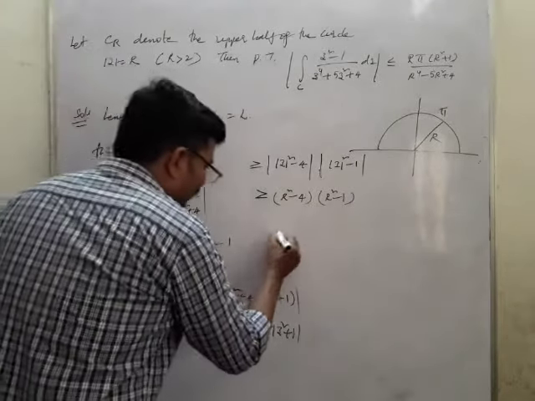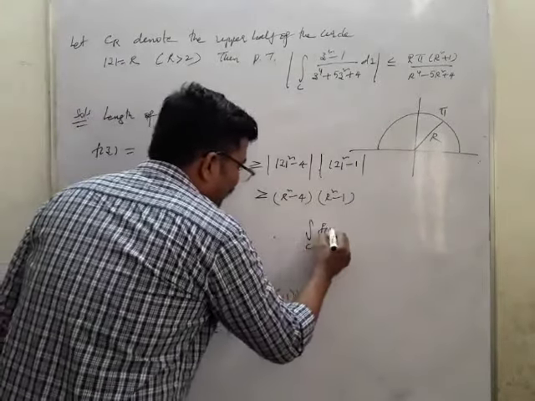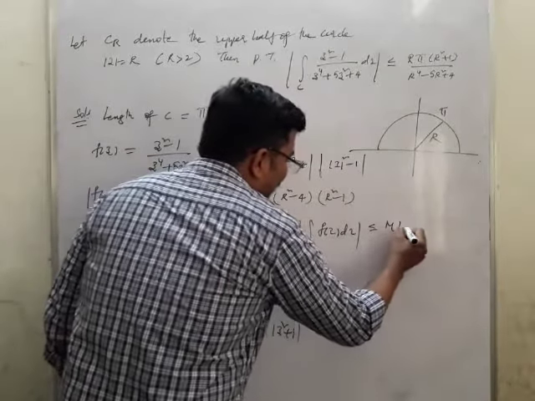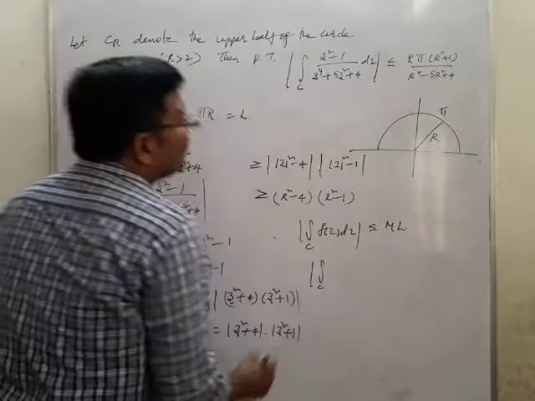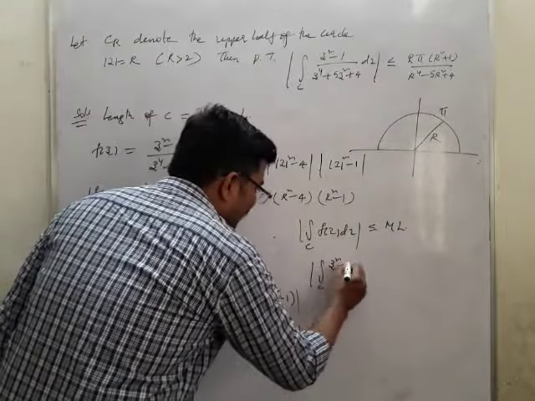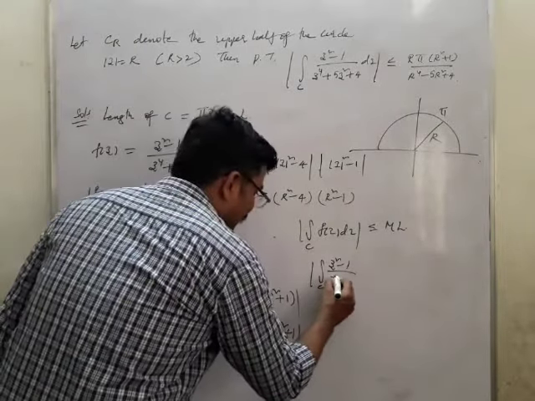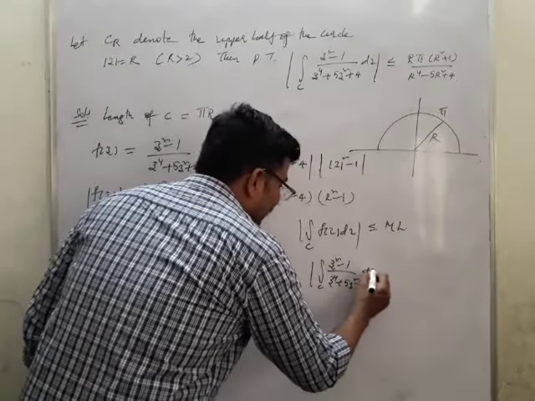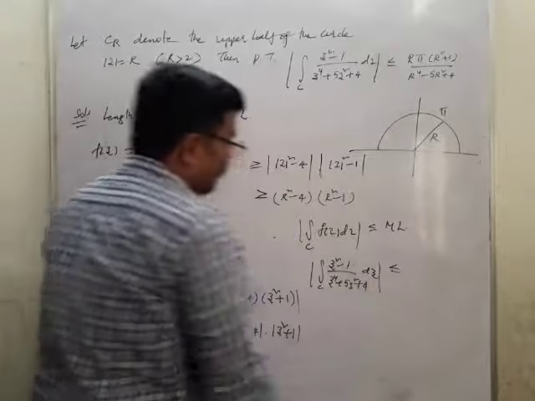Now according to the formula, the integral over c of f of z dz is less than or equal to ML. So what is M?